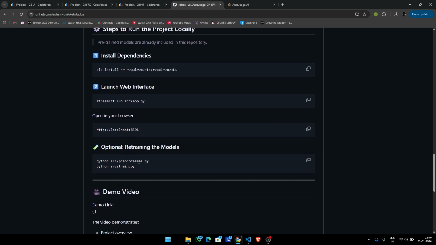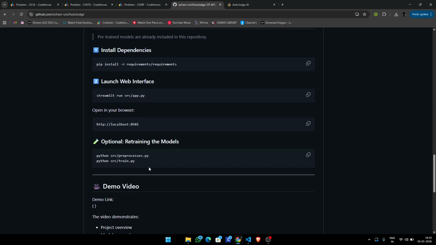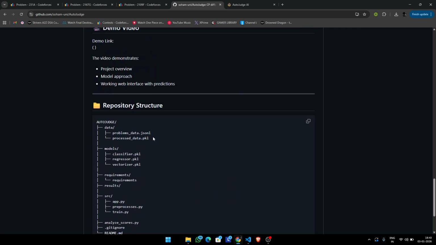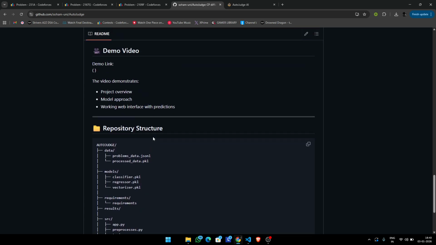Now, this is an optional command which you can run if you want to retrain the models or if you want to tweak some preprocessing. Otherwise, this should be sufficient. And this is the repository structure, and this finishes the demo video.